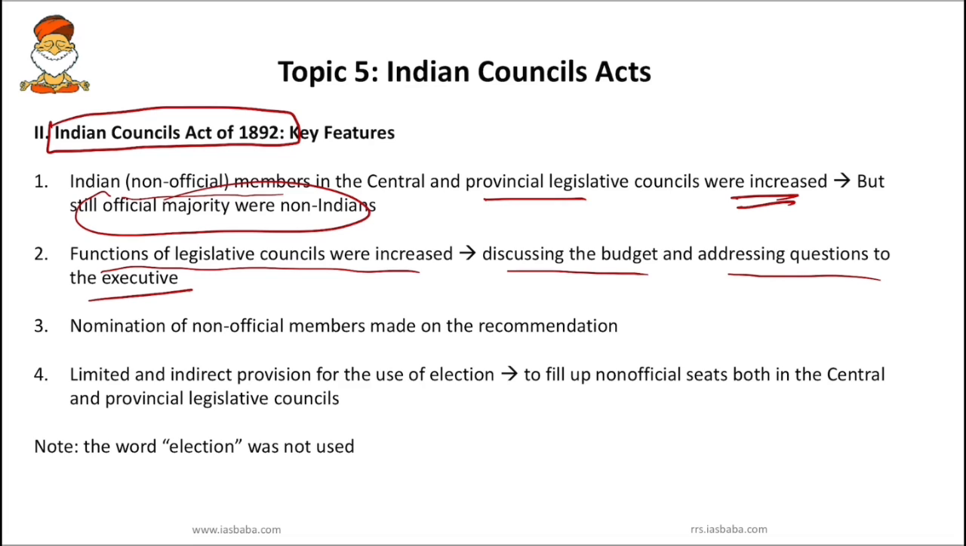And next important point we have to know is that nominations were made on recommendations. So certain bodies like governors of provinces, universities, zamindars, okay, they could now recommend Indians for the nomination of non-official members. So this concept of nomination started from Indian Council Act of 1892, which you have to know.